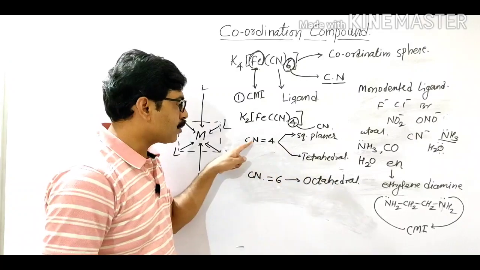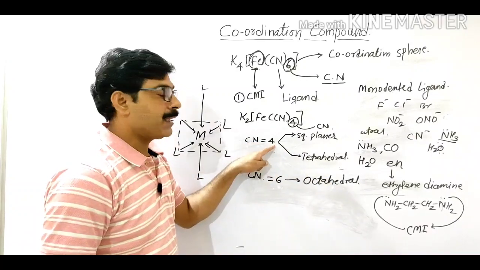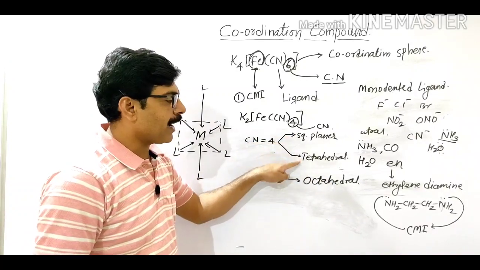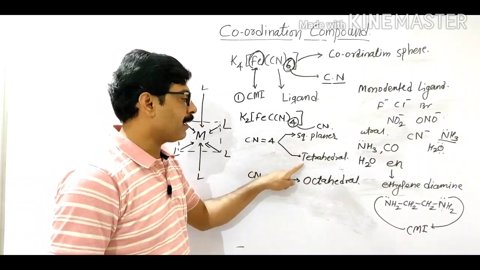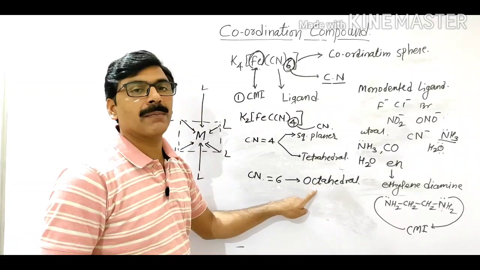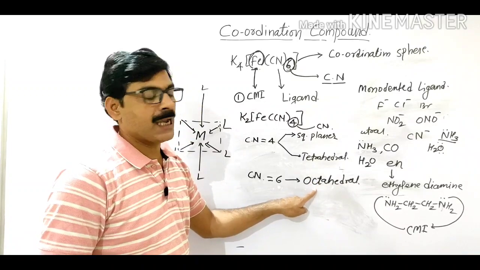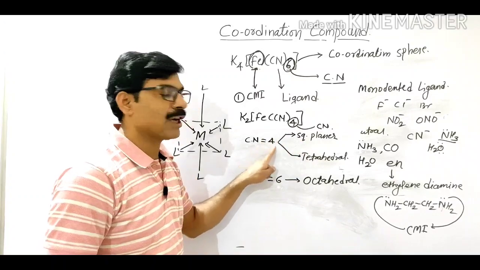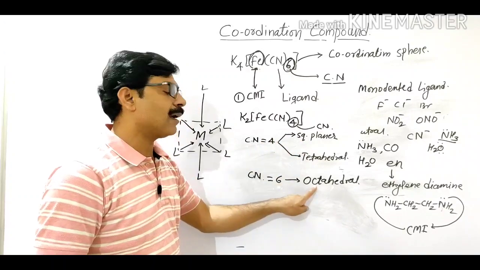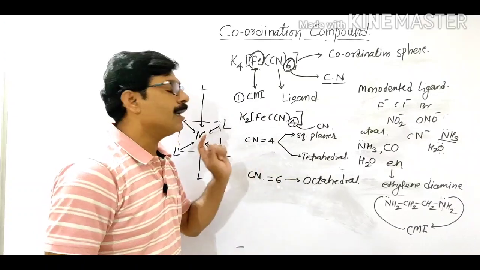Means on the basis of coordination number, the complexes are classified into 3 types. One is the square planar complex, second is the tetrahedral complex, and third is the octahedral complex. Tetrahedral and square planar complexes have coordination number 4, and octahedral complex has coordination number 6.